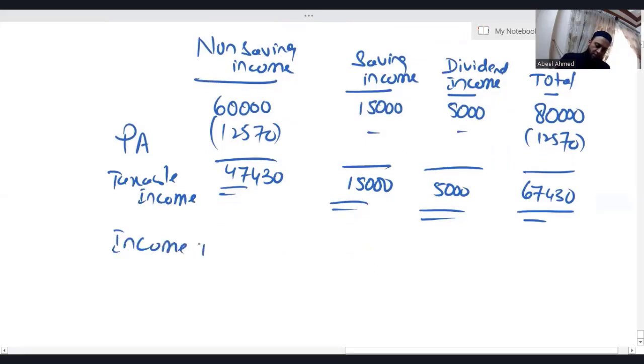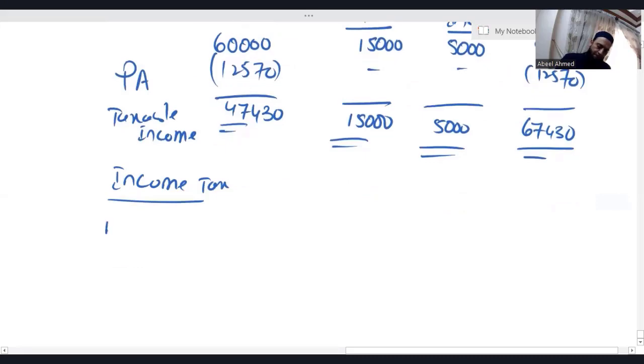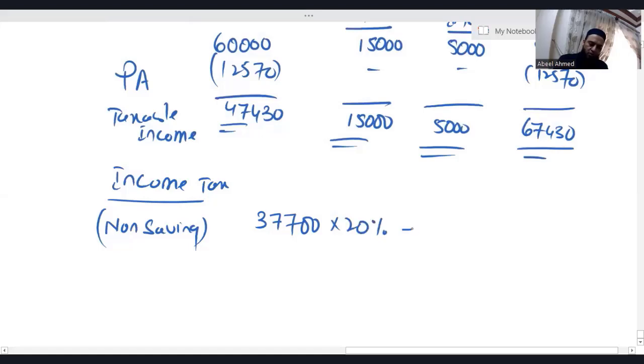Income tax. Non-saving, obviously. 37,700. The taxable income in the column of non-saving is far more than basic rate band, so the entire basic rate band is consumed by the non-saving income. This is 7540. Now what do you have to do?